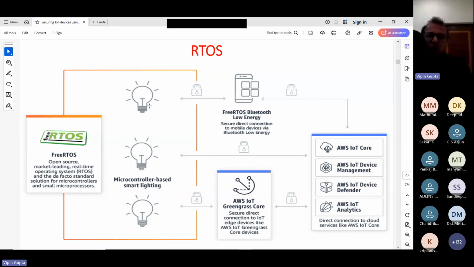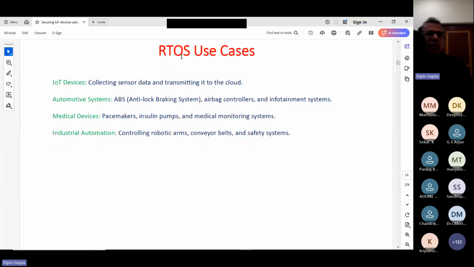Now, whenever this RTOS communicates directly with the AWS cloud, it will be using secure protocols. And if it is connecting through an edge device, again the connection will be secure. So please remember that AWS also provides this. That means we are addressing security at the core, meaning we are changing the operating system. They are making available one operating system which is very secure, and it is able to communicate securely with your edge devices also.